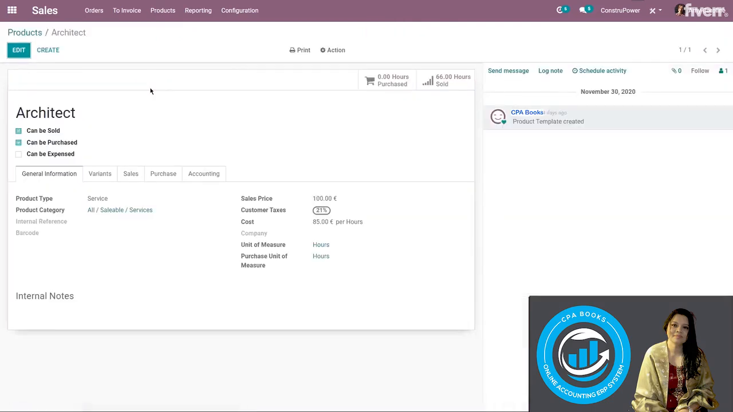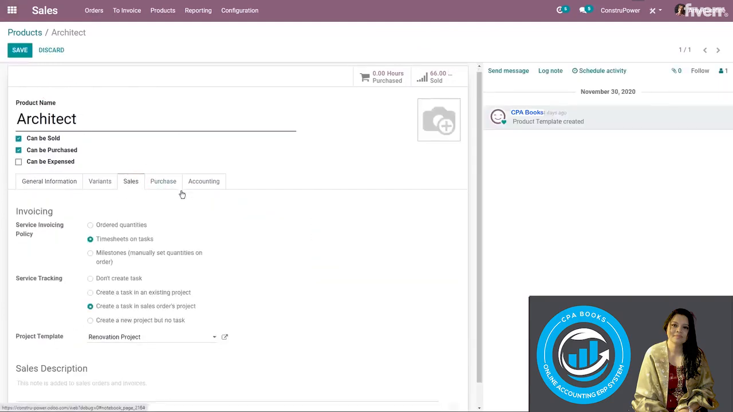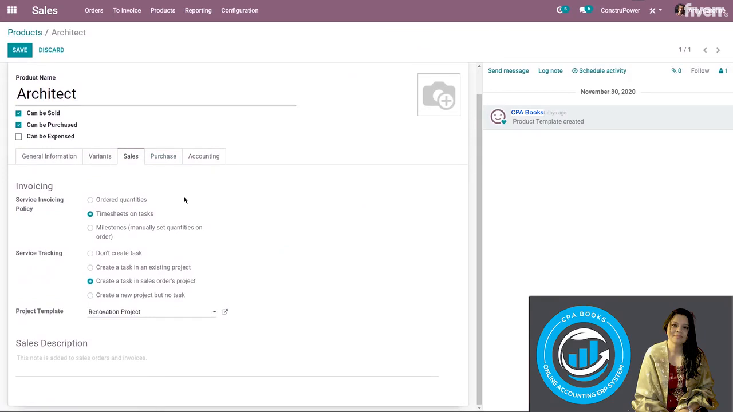All right, so I have this product set up as a service, first of all. So this will create tasks rather than a delivery order when I have it set up this way. I'm also going to click on edit so we can see everything that I'm doing. And then on the sales tab, you're going to see that I have the invoicing policy set to timesheet on tasks. That's how we want to invoice our customer. And we also will create tasks in the sales order's project. And we also have a project template.